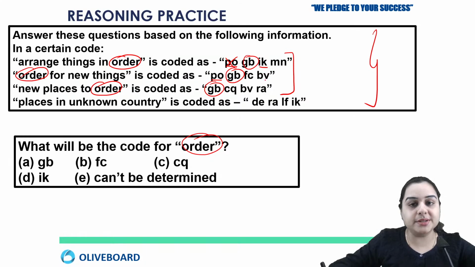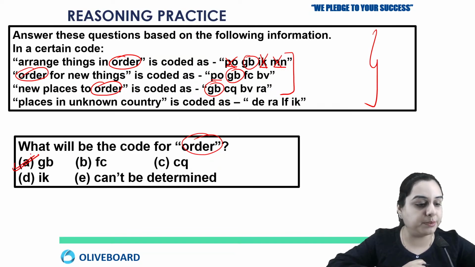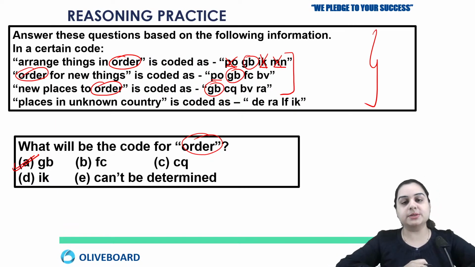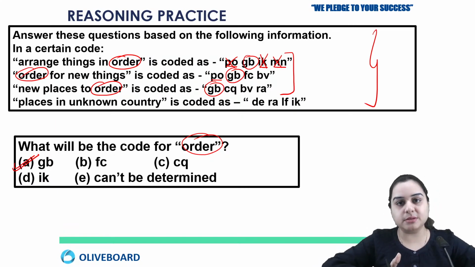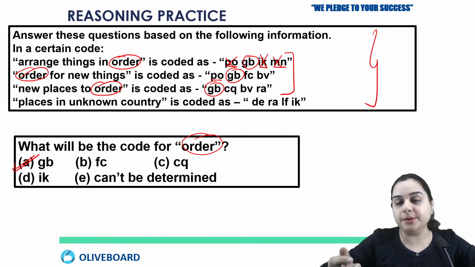Is IK given in second or third? This is not given. MN, again this is not given in second and third. So here we are sure that our answer is GB, which is given in option number A. So Deepal, you were saying option number B, FC. That is wrong. Okay, so your answer here is option number A, GB. Rathish, Lima, option A, right. Okay, so I hope this is the best method to solve this. Just see where the word is given. Where the word is, there lies your code.